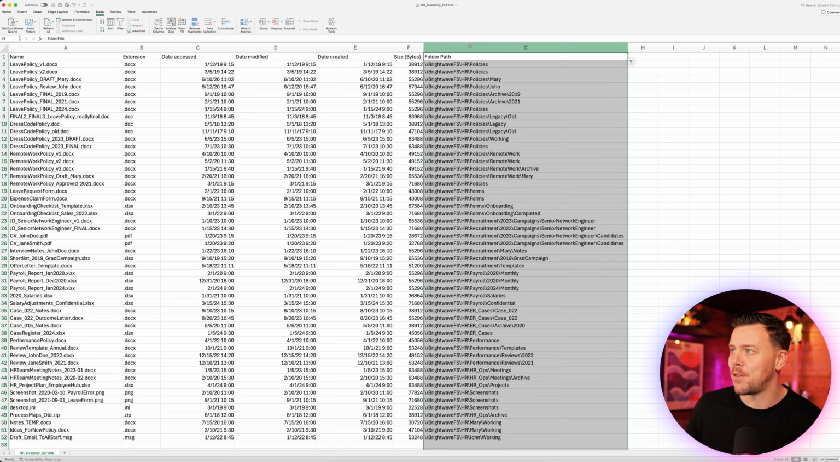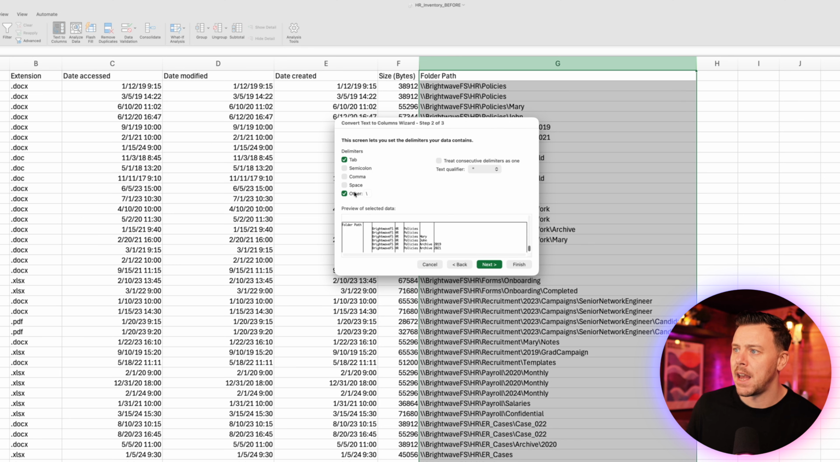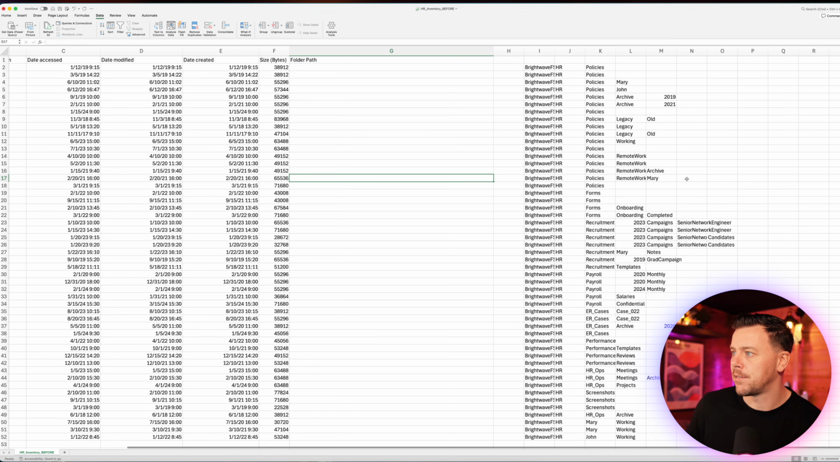So we'll select our folder path column. Over in Data, we're going to go to Text to Columns. We're going to say Delimited. We'll say next, and we're going to choose Other in here, okay? And we're going to use a backslash, because the backslash is how we want to separate this out. It represents the structure in our hierarchy. So I'll say next, and I'll say finish. And now we can see over here we have the structure in here.